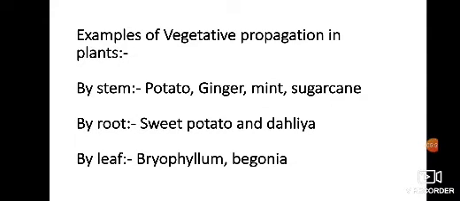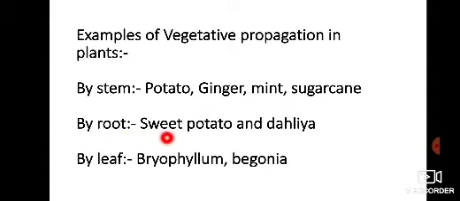Over here you can see some examples of vegetative propagation in plants. By stem: potato, ginger, mint and sugarcane. These are the examples. In these, they have a stem, and the stem can reproduce a new plant; a new plant can be formed with the stem itself.